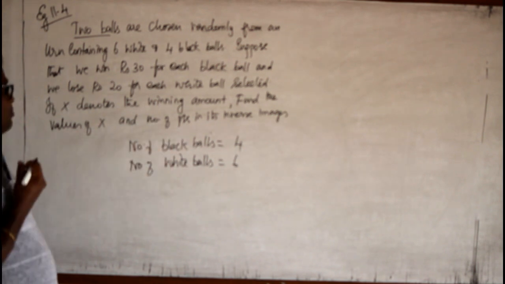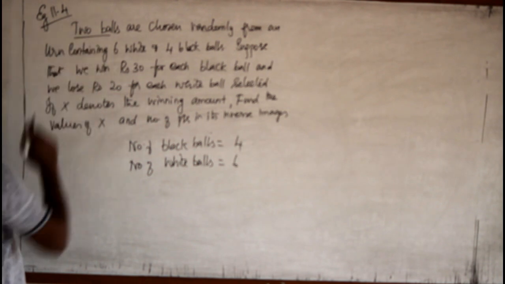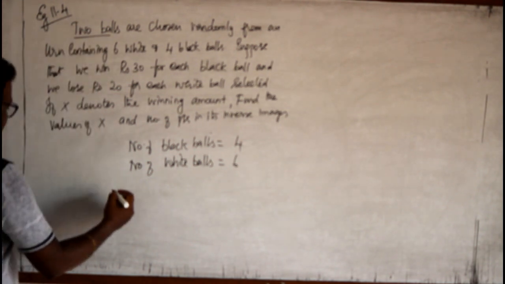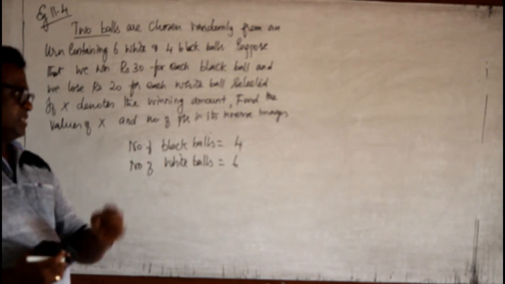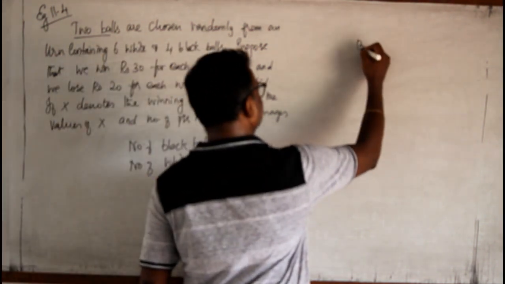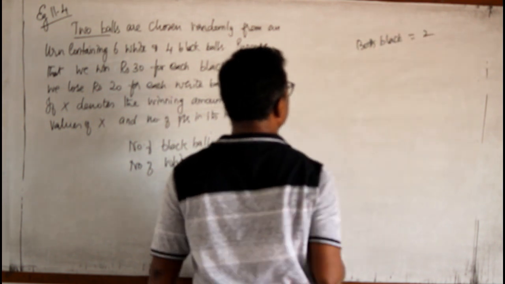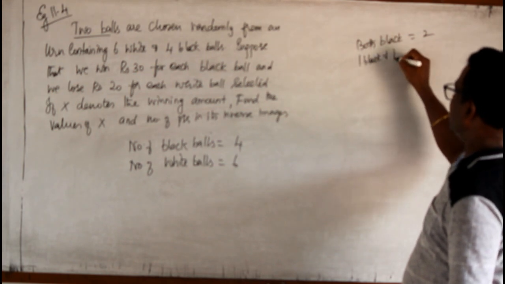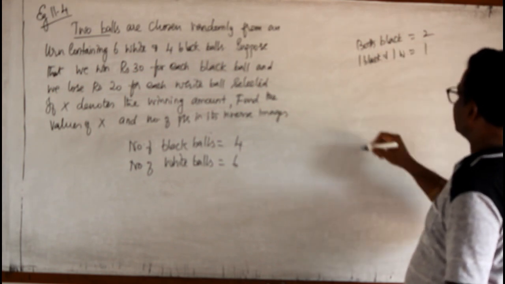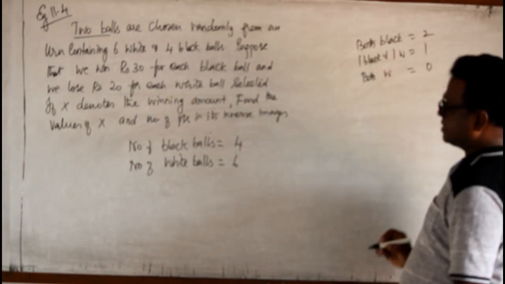If I select more black balls, I will get more money. But I am supposed to select only 2 balls. So both can be white, both can be black. For both black, that is one option, and success will be 2. One black and one white means one success. Both white means 0 success.